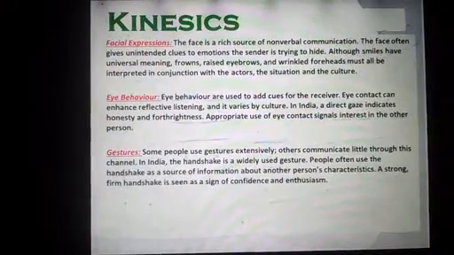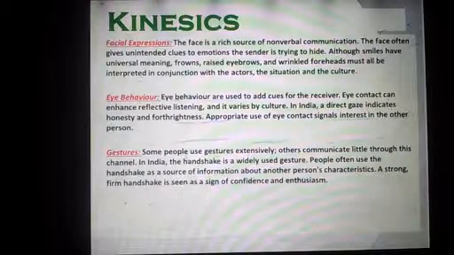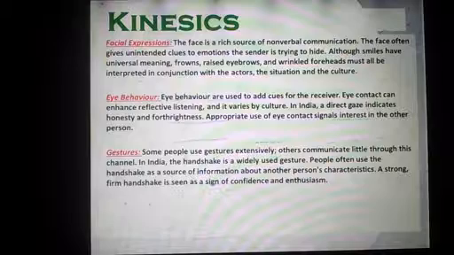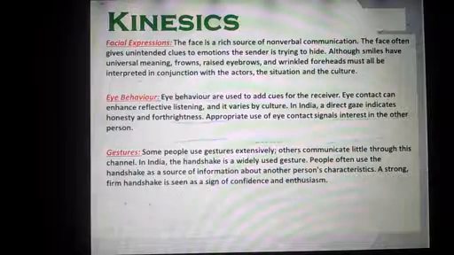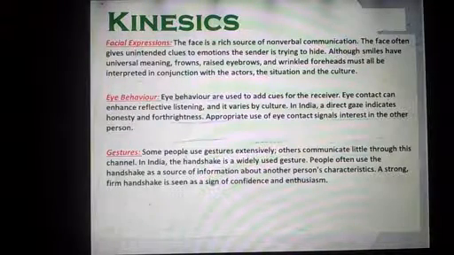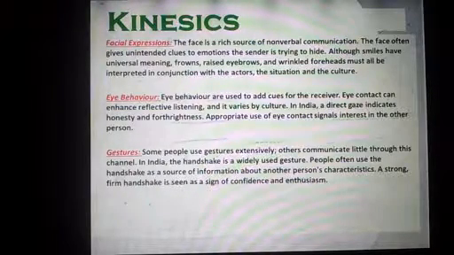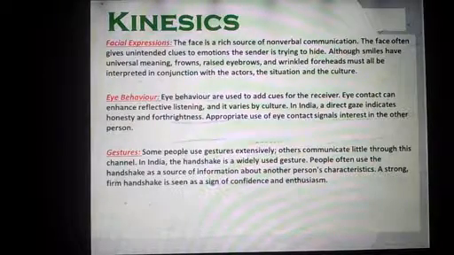Then you have kinesics, important concept, facial expression. Face is a rich source of nonverbal communication. Face often gives unintended cues to emotions the sender is trying to hide. Although smiles have universal meaning, frowns, raised eyebrows, wrinkled foreheads must all be interpreted in conjunction with the actors, the situation, and the culture.